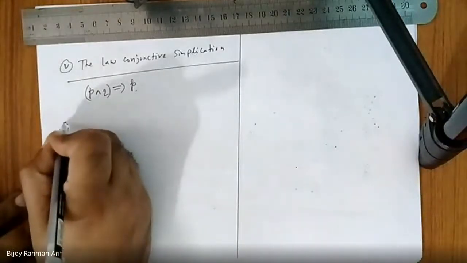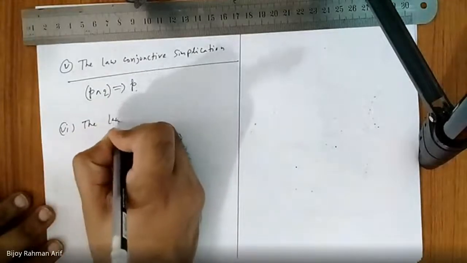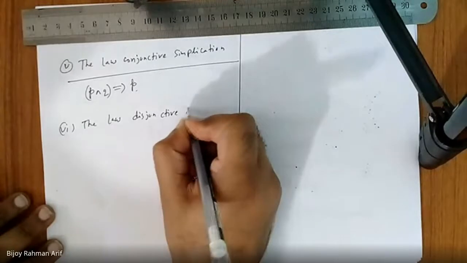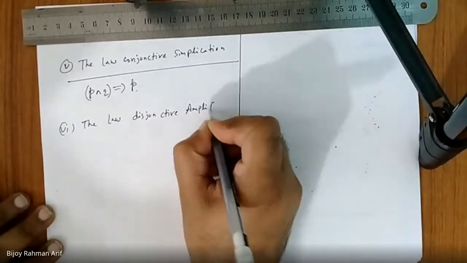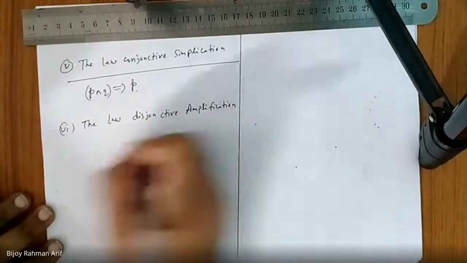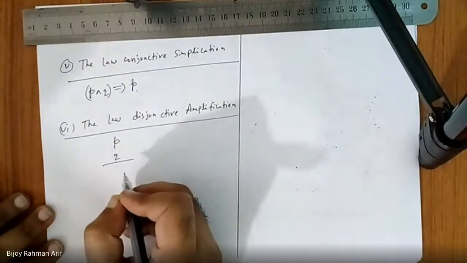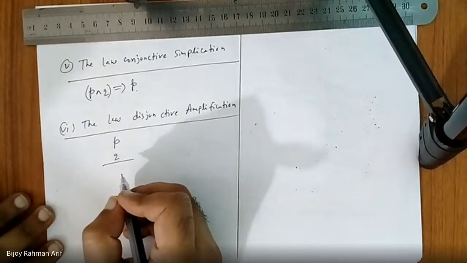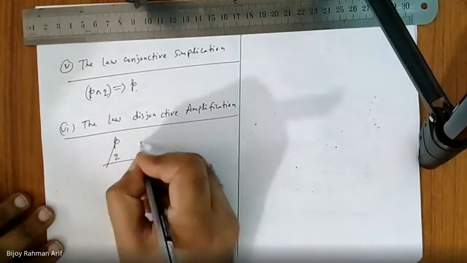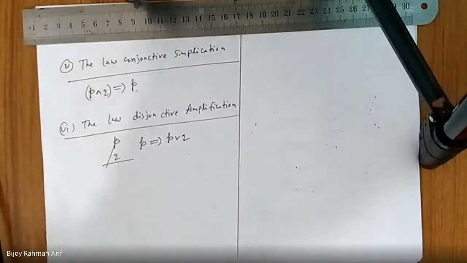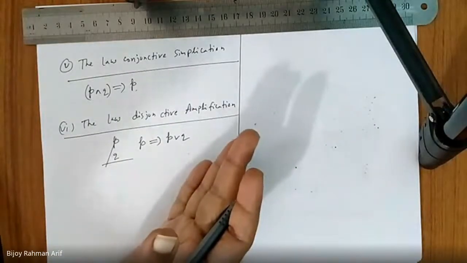Now let's go over here. The law of disjunctive amplification. It is something like this: P implies P or Q. On the right side, there are two terms.